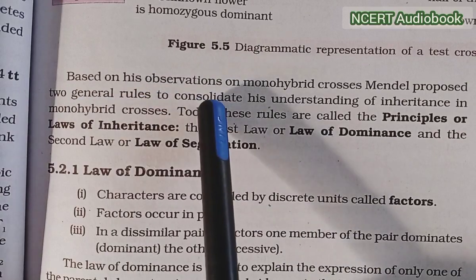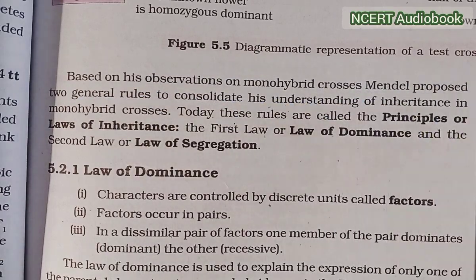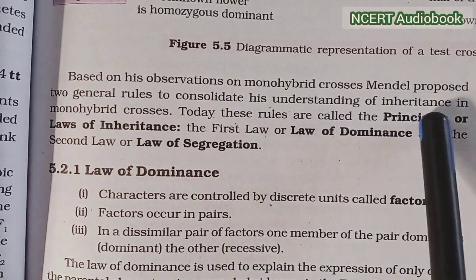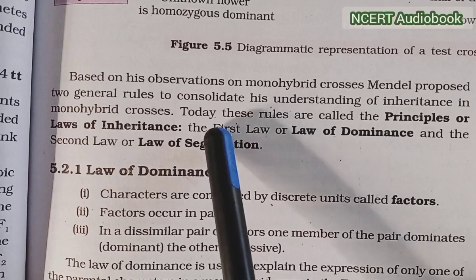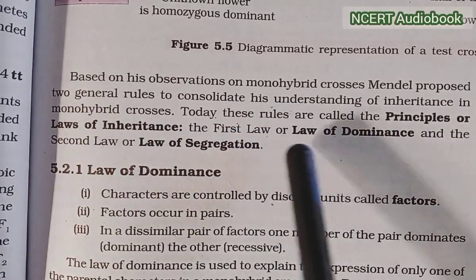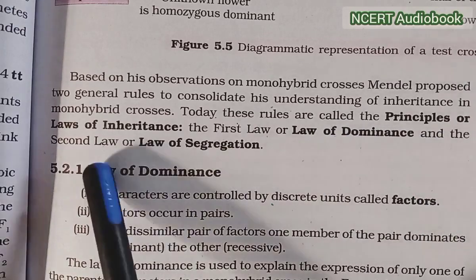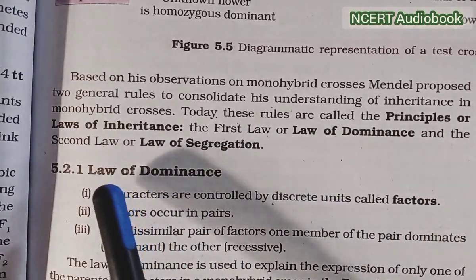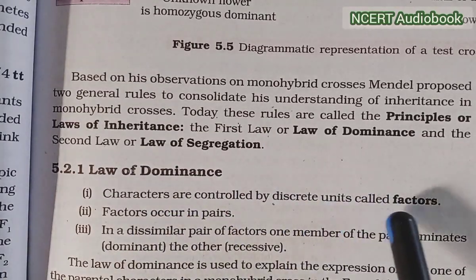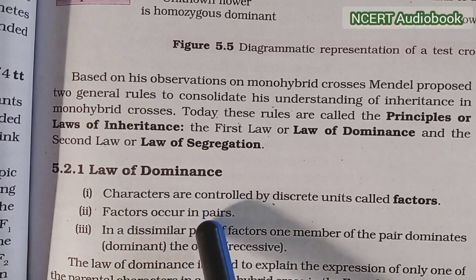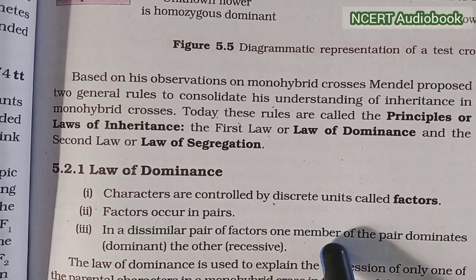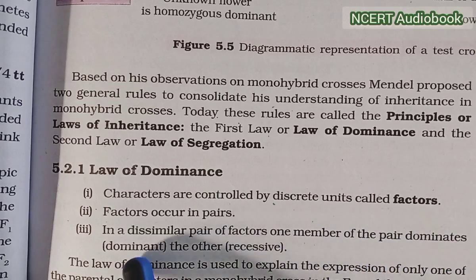Based on his observations on monohybrid crosses, Mendel proposed two general rules to consolidate his understanding of inheritance in monohybrid crosses. Today these rules are called the principles or laws of inheritance. The first is the law of dominance and the second is the law of segregation. Law of dominance: characters are controlled by discrete units called factors. Factors occur in pairs.